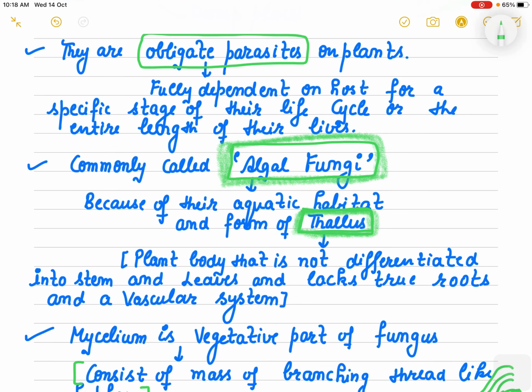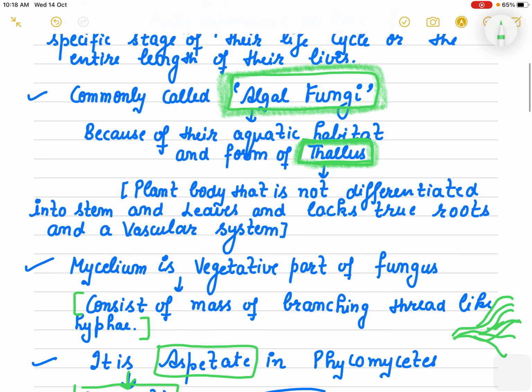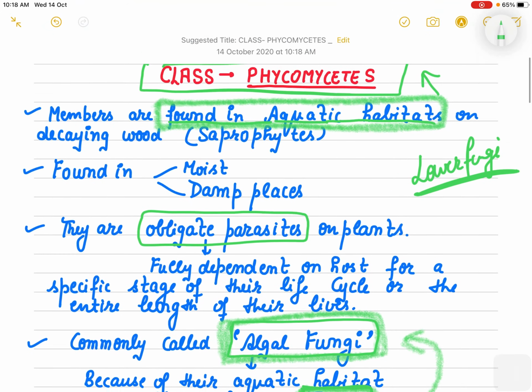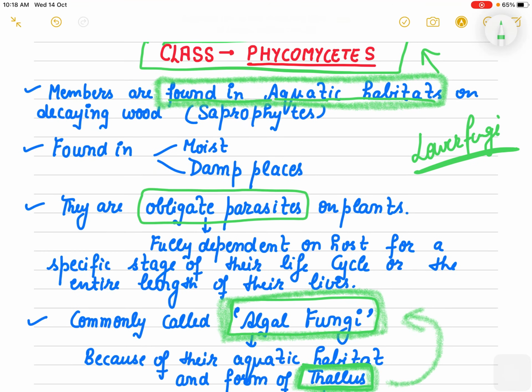Now, many times we are not clear what a thallus is. Thallus is a plant body in which there is no true root, stem, or leaves. They are not differentiated, right? That kind of body is known as thallus, and they are aquatic. They feed on decaying wood and decaying organic matter, which is why they are known as saprophytes. Usually you will find them in moist, damp places.